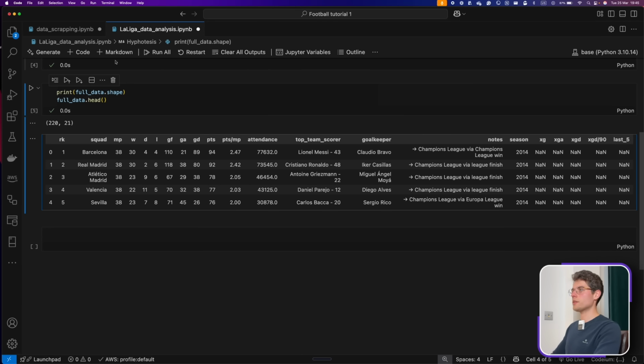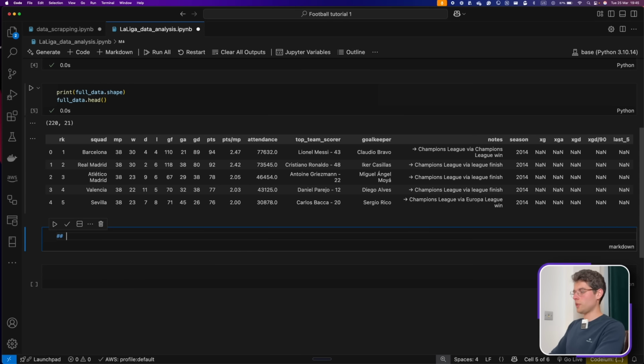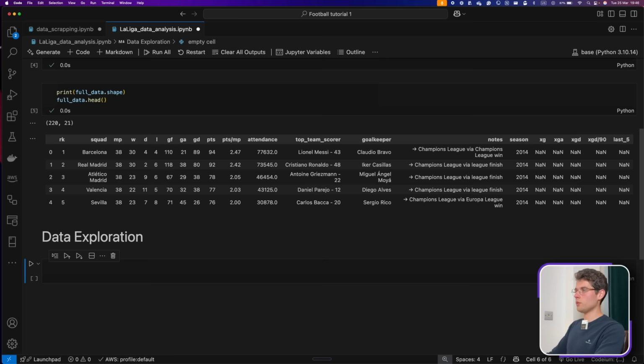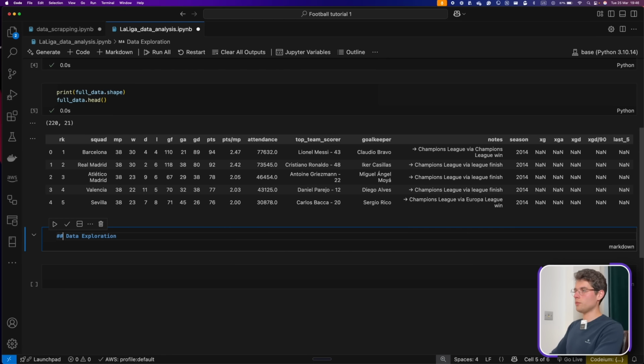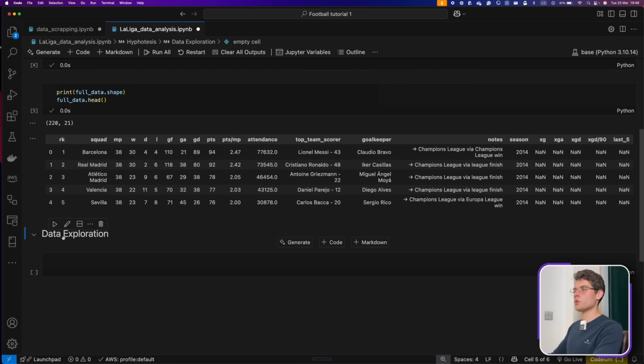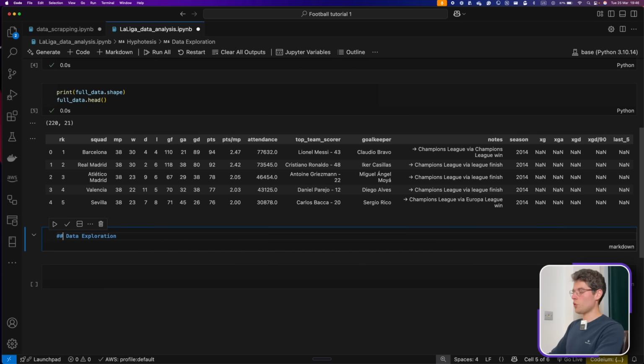So here now we can start a section, and we just do data exploration. Here we use either a markdown cell or a code cell. If you do markdown, you can put on titles by just adding hashtags, which will be a header, a second header, and all these things. If you do just one, it'll be a big one. If you do a double, it'll be smaller. If you do a third, it'll be even smaller, and so on. So you can organize your project really well.